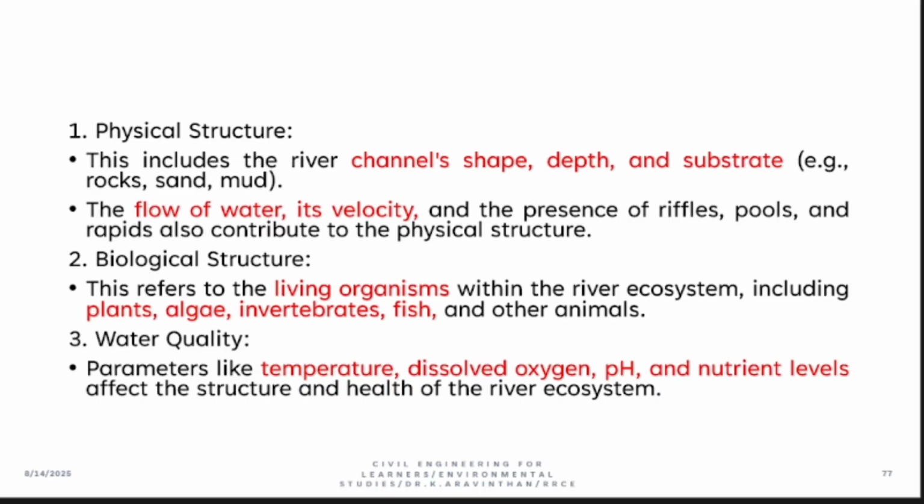So you have biological structure. That means this is physical structure. How much wider and how much deep is called physical. Biological means what living organisms are available in that. This is called biological structure. Living organism in the sense plants, algae. Next one is quality of water. These three things will change in a river ecosystem. This I will explain now.